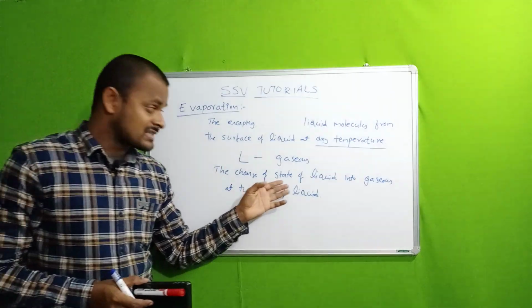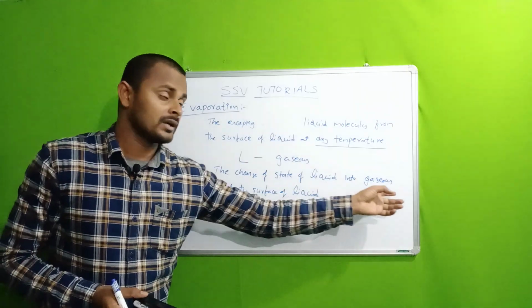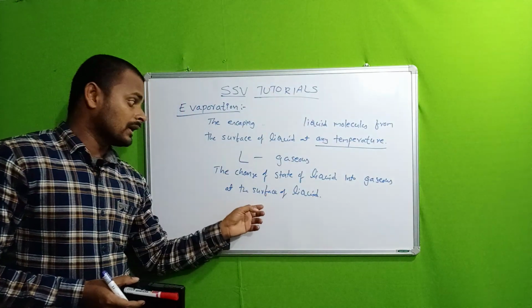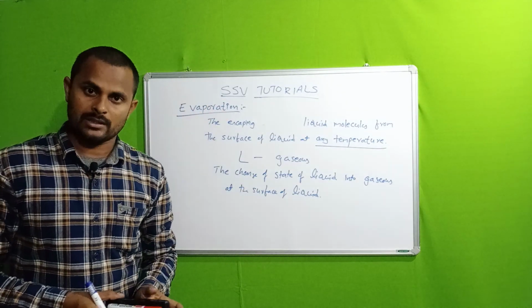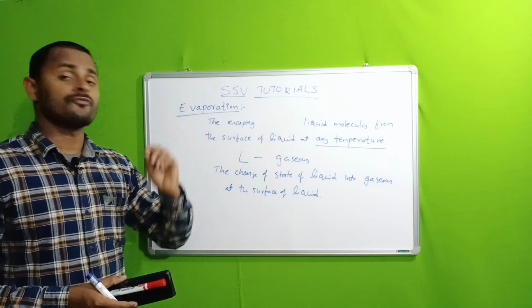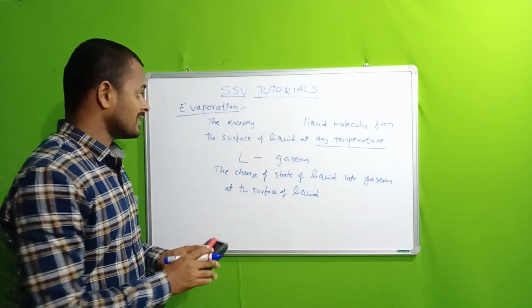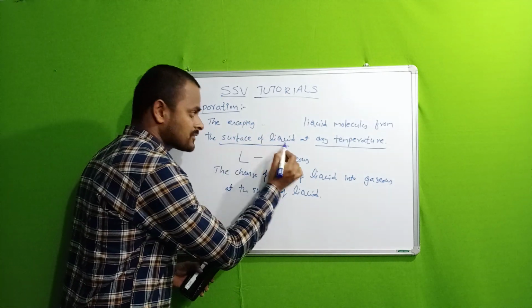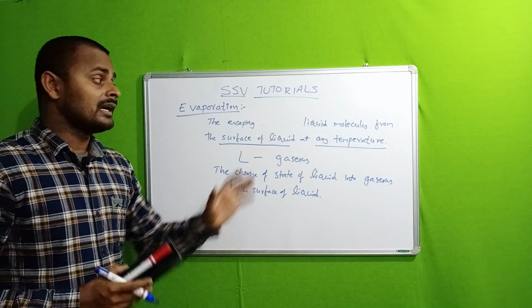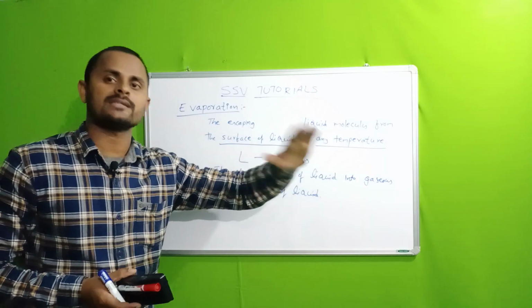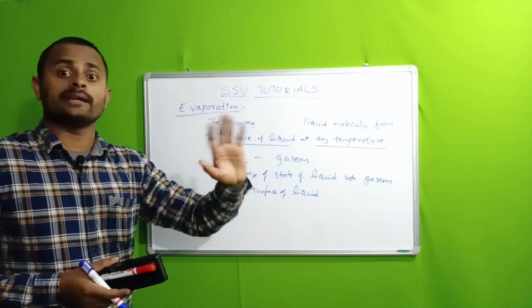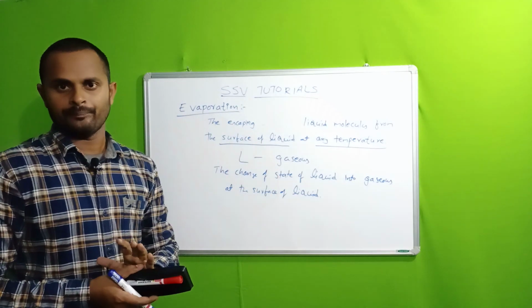The change of state of a liquid into gases at the surface of liquid is also called evaporation. So simply we confirmed that evaporation is a surface phenomenon. Means evaporation always takes place on the surface of the liquid only, but not involving the inner side of the liquid.